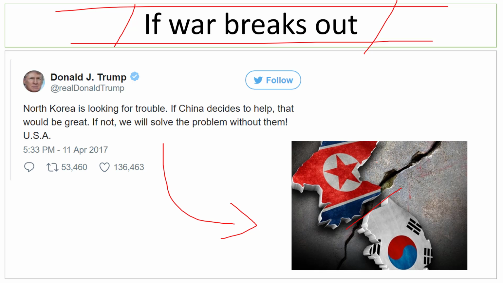But the prospects of war are very slim, because South Korea is a very important country for USA in terms of being a huge trade partner. Other than that, US has a lot of military bases over here, and it is pretty much impossible for North Korea to defeat South Korea in a conventional war.